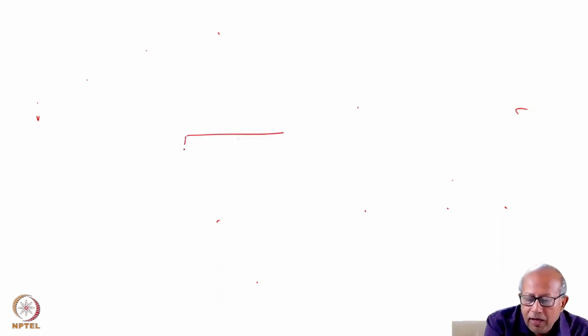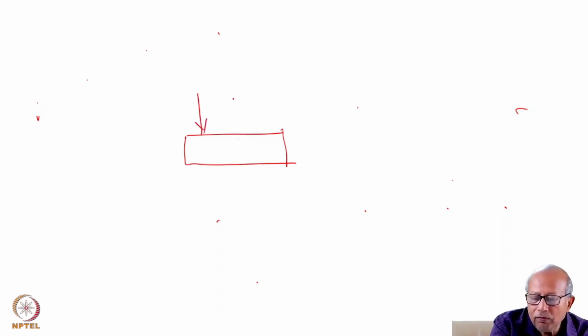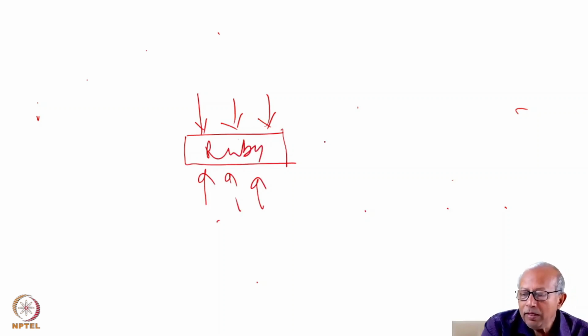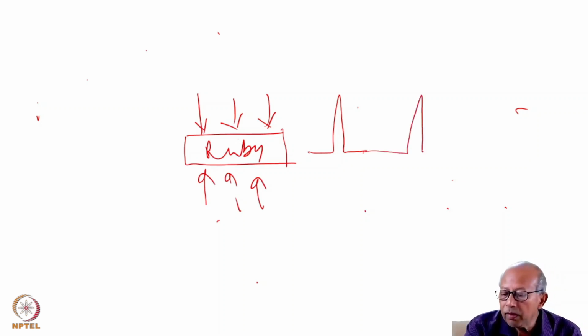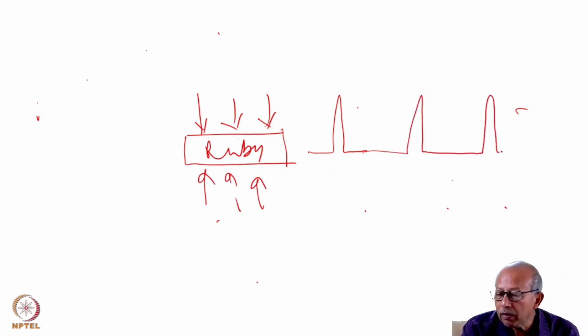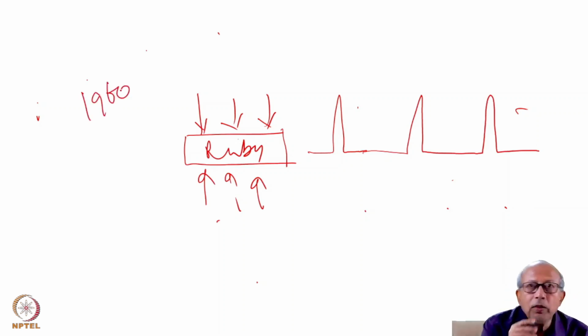Every time it was pulsed with this flash of light, the ruby rod emitted a pulse of light. So this was the first laser, which was a ruby laser.